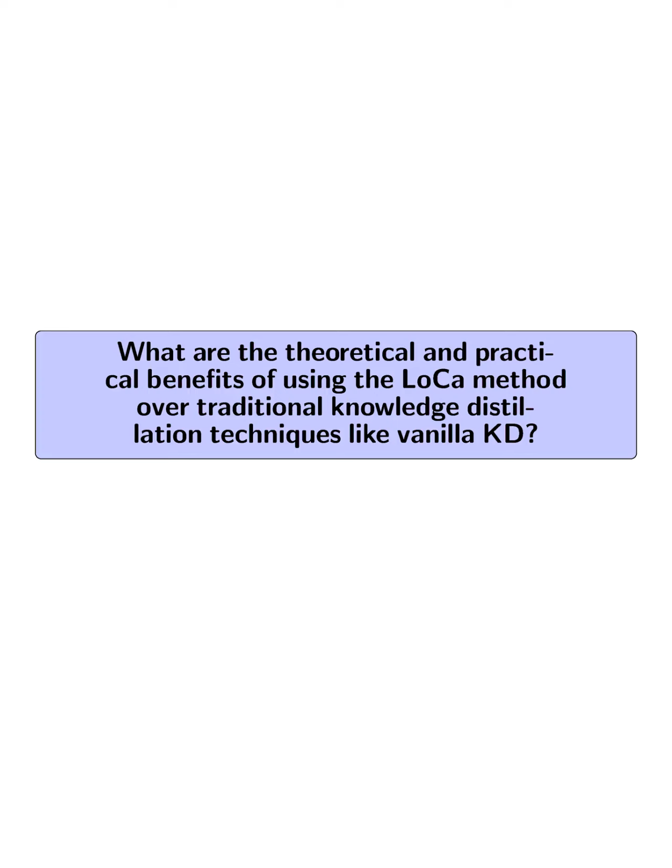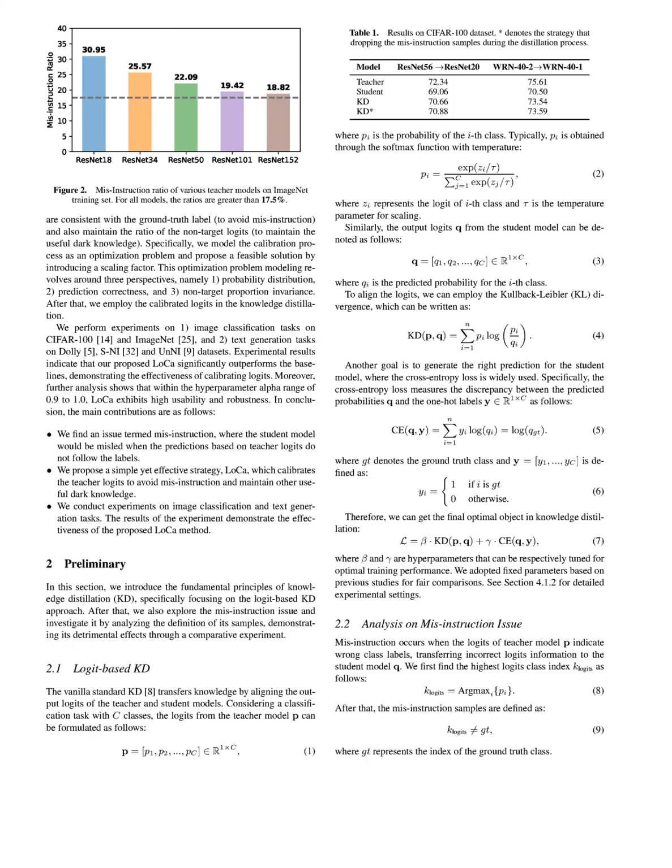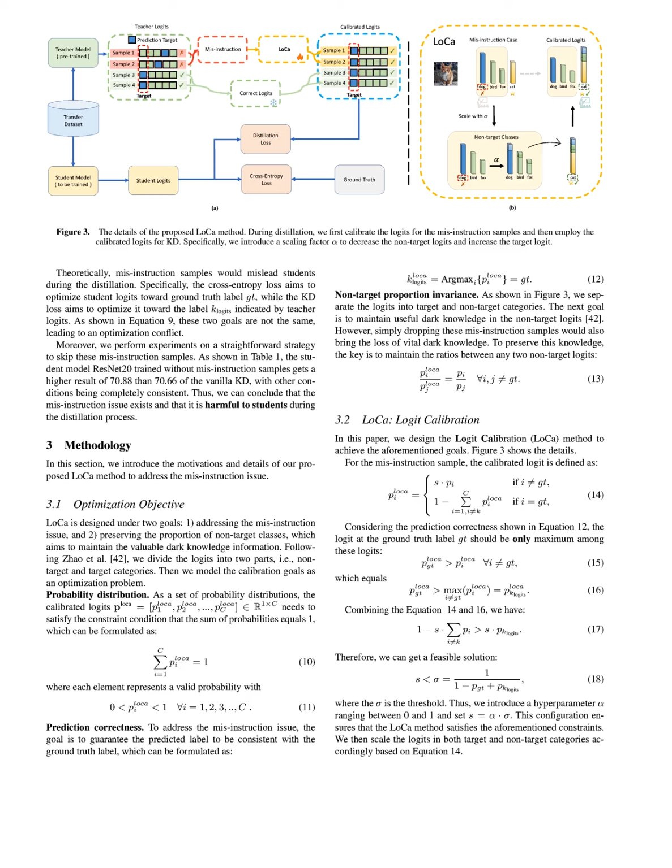What are the theoretical and practical benefits of using the LoCa method over traditional knowledge distillation techniques like vanilla KD? Theoretical benefits of the LoCa method include addressing the misinstruction issue, which occurs when teacher logits indicate incorrect class labels, leading to optimization conflicts during knowledge distillation. By ensuring that the calibrated logits are consistent with the ground truth labels, while preserving the ratios of non-target logits, LoCa effectively maintains valuable dark knowledge that traditional methods might discard.